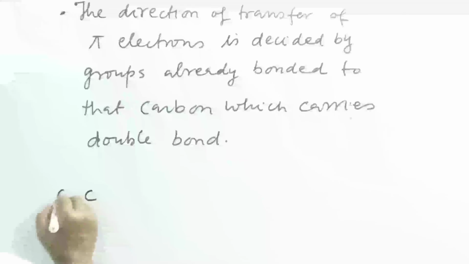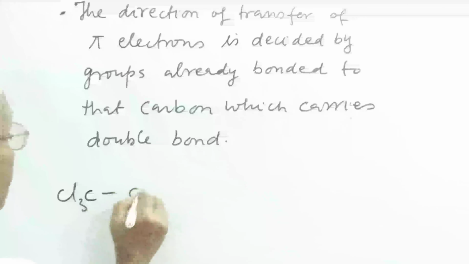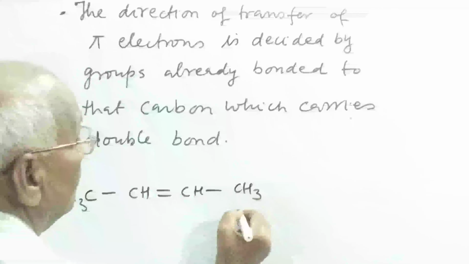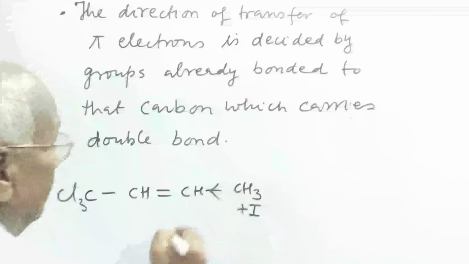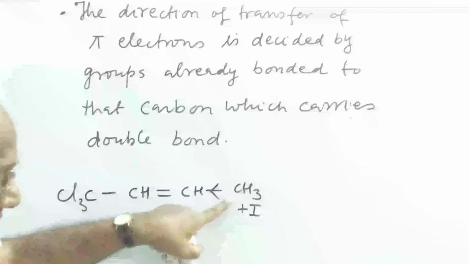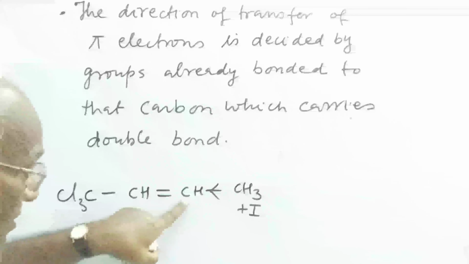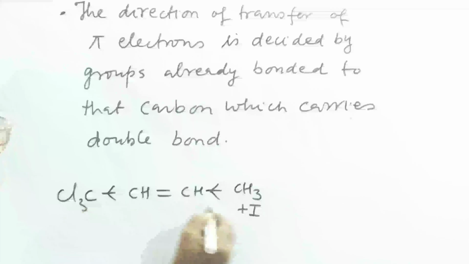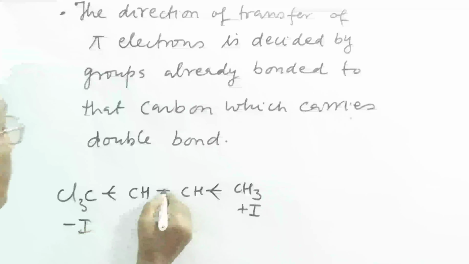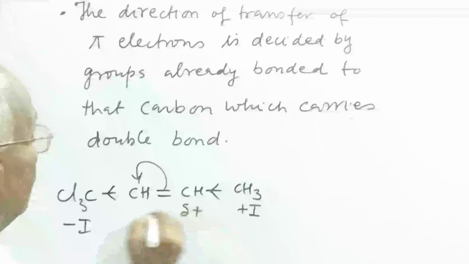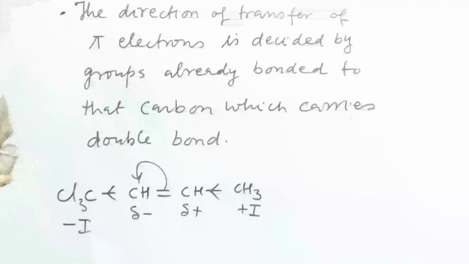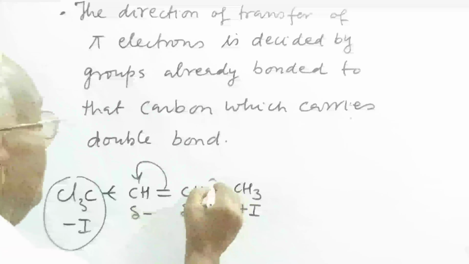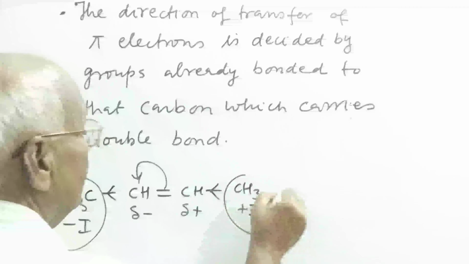This is CCl3 and this is double bonded carbon. This carries CH2, CH3. So this has plus I effect. It pushes the electron in this direction and it is electronegative, that's why it pushes it, and this is electronegative, so plus I, minus I, the direction of the electron will be like this, positive and negative. So the group already present decides the direction of transfer of pi electron.